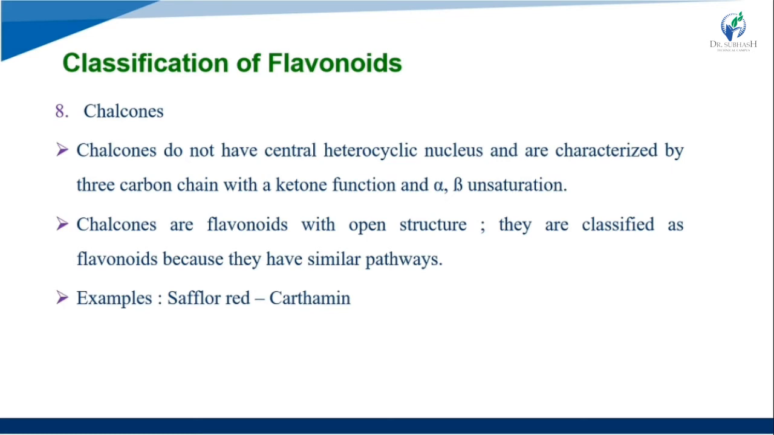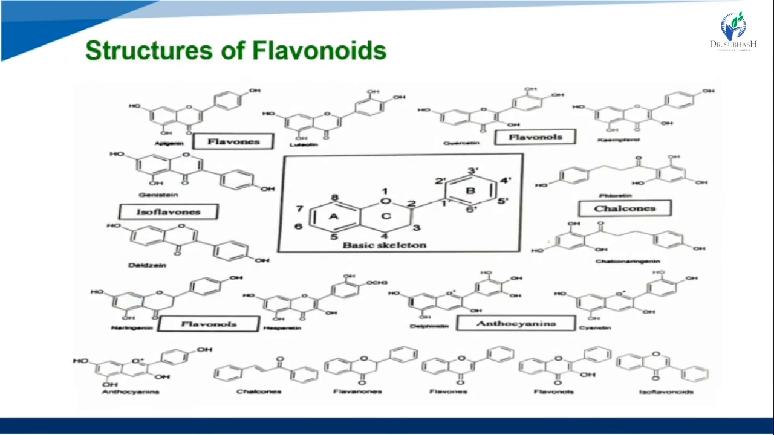Chalcones do not have the central heterocyclic nucleus and are characterized by a three-carbon chain with a ketone function and alpha-beta unsaturation. So chalcones are flavonoids with an open structure. They are classified as flavonoids because they share a similar biosynthetic pathway. Examples are safflor red and carthamin.